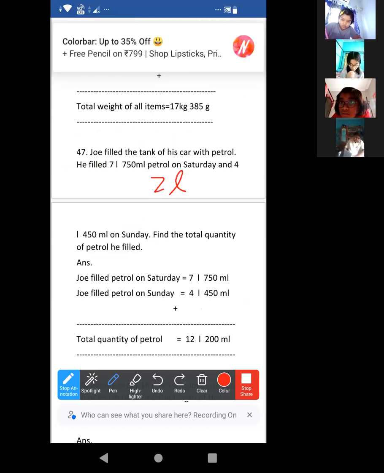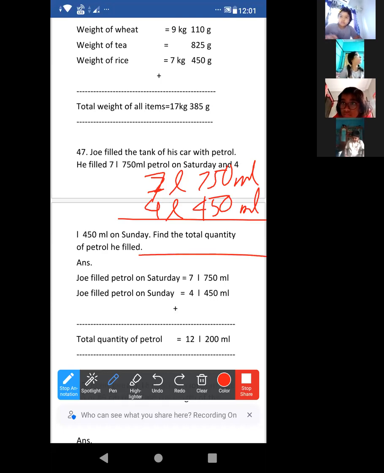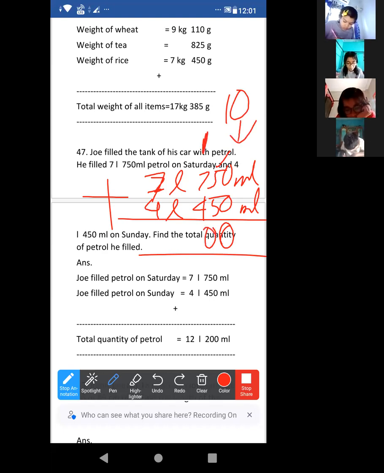7 liter, 750 milliliter, and 4 liter, 450 milliliter. Just normal addition. Look at this. 0 plus 0 will be 0. 5 plus 5 is 10. 0 will be put over there and 1 is carried.